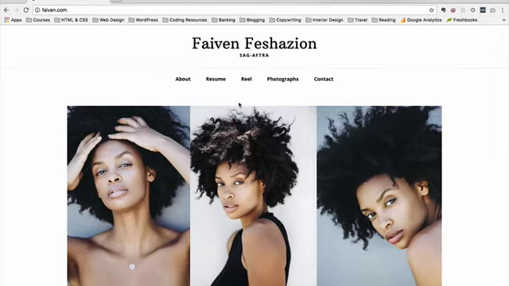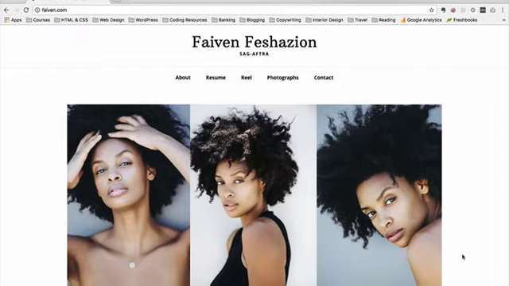So we started with a very user-friendly navigation bar that has clear, direct language like about, resume, and contact. There's no confusion as to what any of these pages are. On a website, you have about 3 seconds to get somebody's attention. So this is why we've led with this trio of really striking, beautiful images of Faven. We've also done this because Faven's ideal website visitor needs to know what she looks like right off the bat.